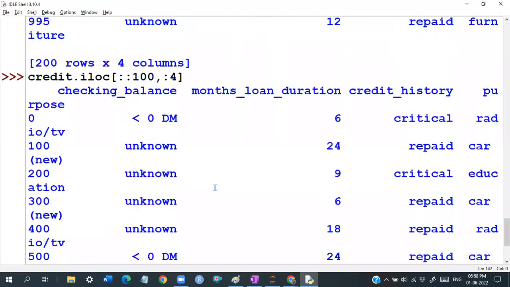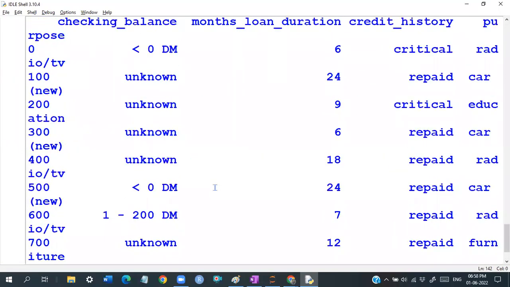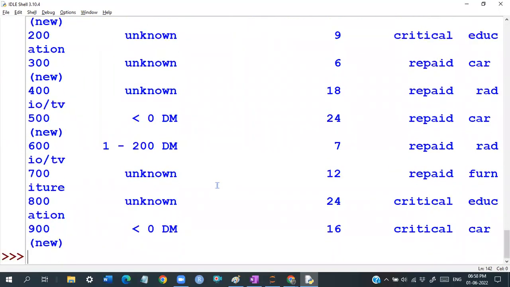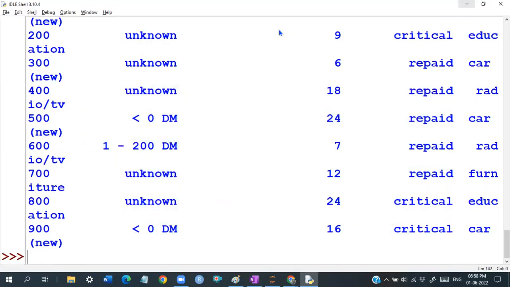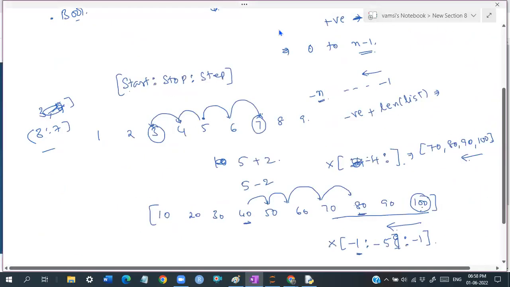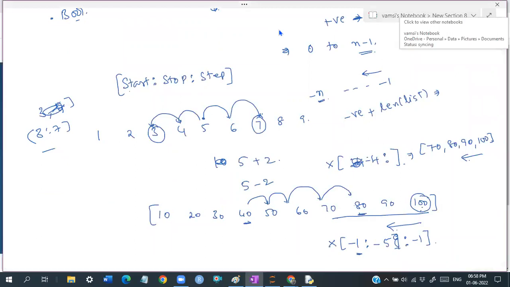So the first 10 records and the first 4 columns of data, that is what we are going to be getting like this. So that is the way we are going to be working with this kind of application, guys. Okay. So that's an idea about how we can work with this kind of application, right, guys? So that's it, guys. This is how we require them.